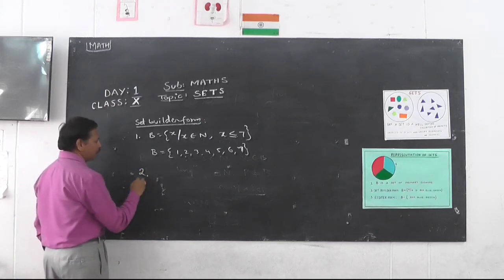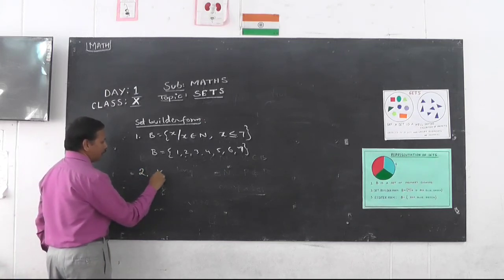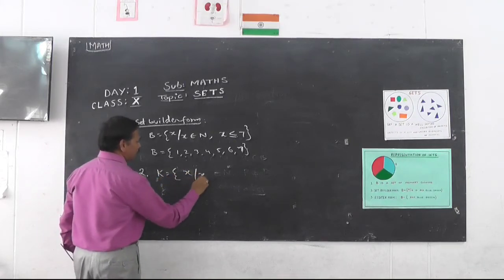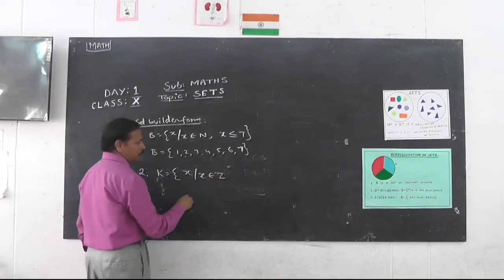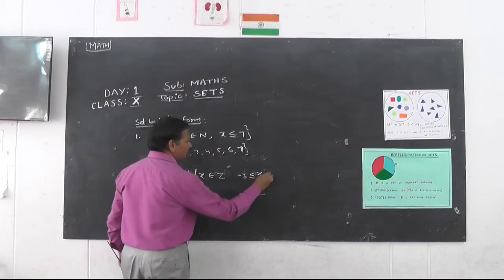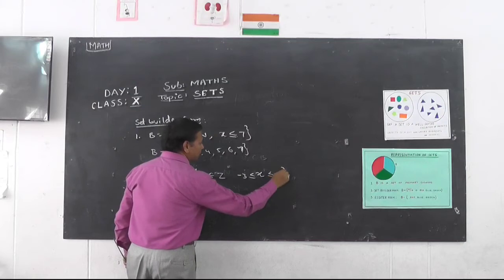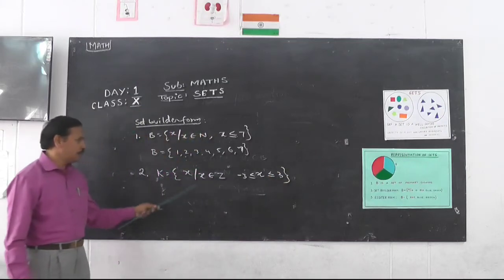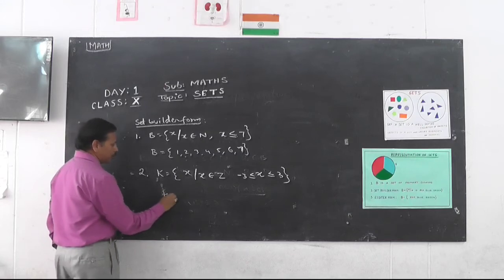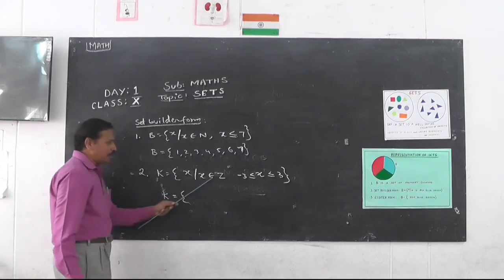Let us go for some more examples. Suppose set K is X such that X belongs to Z, integers, and X is greater than or equal to -3 and less than or equal to, suppose, 3. This is in set builder form. How to convert into roster form? So K is equal to... all are integers.